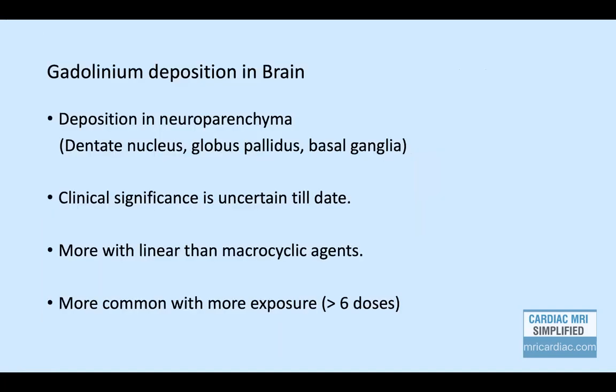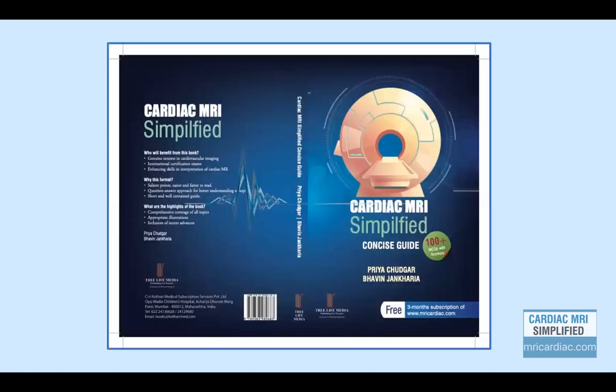Gadolinium deposition in brain: like other metals, even gadolinium can be seen in neuroparenchyma. Dentate nucleus, globus pallidus, and basal ganglia are a few of the sites. However, its clinical significance is still uncertain till date, and it is more seen with linear agents, and hence they are banned, and it is more common with more exposure. But in case it causes any adverse effects, it is still unknown.